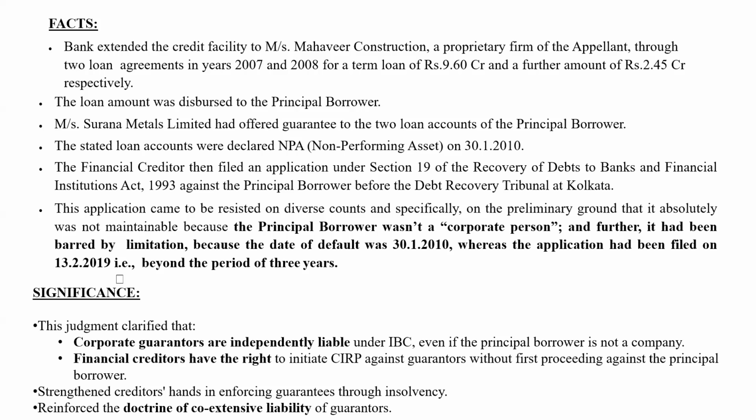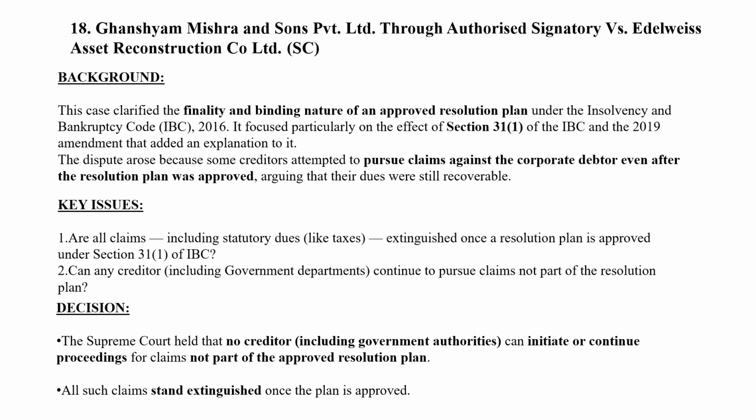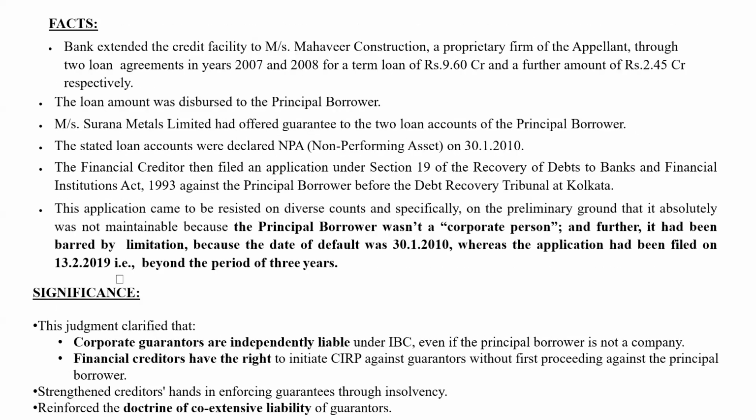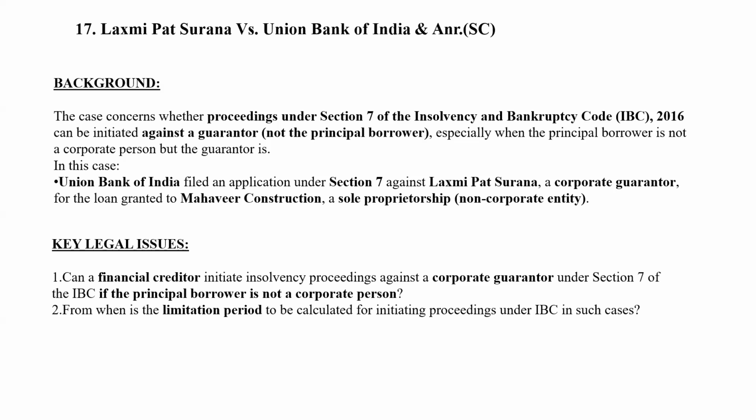Okay. So the judgment clarified that corporate guarantors are independently liable under IBC even if the principal borrower is not a company. Financial creditors have the right to initiate CIRP against guarantors without first proceeding against the principal borrower. Okay. And another point was that although no formal application has been made for condonation of delay, still the Supreme Court can condone the delay.